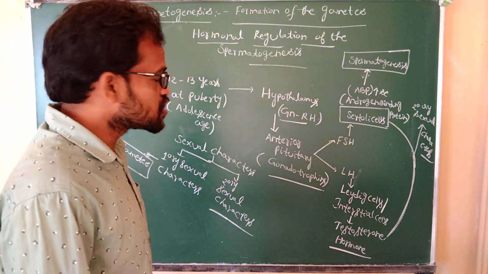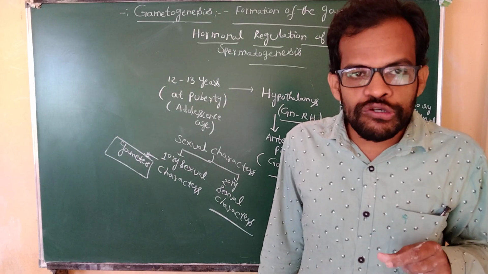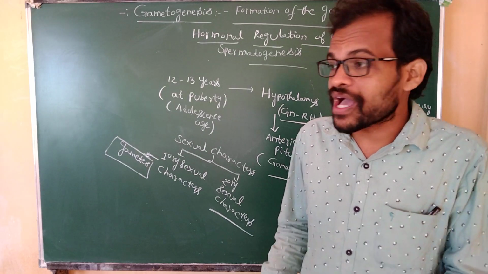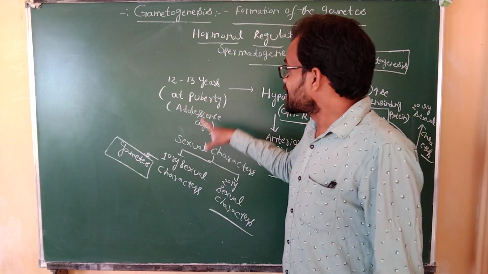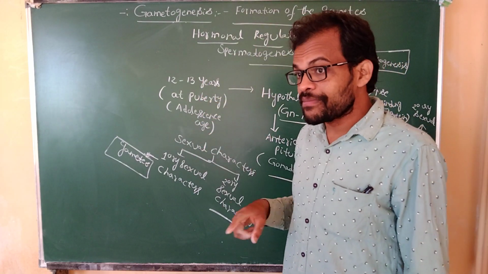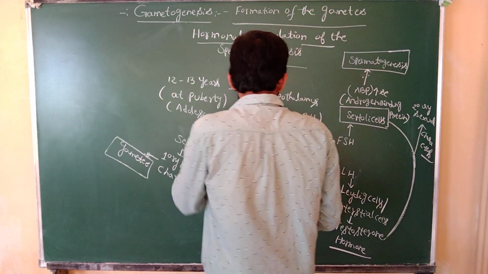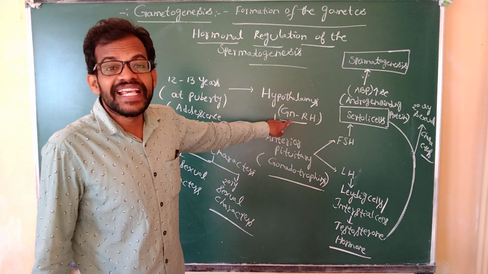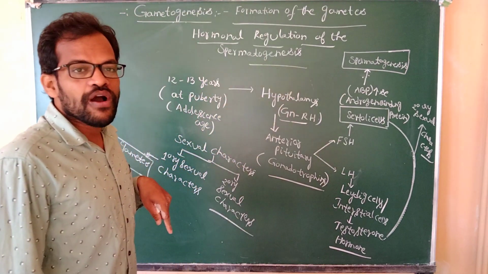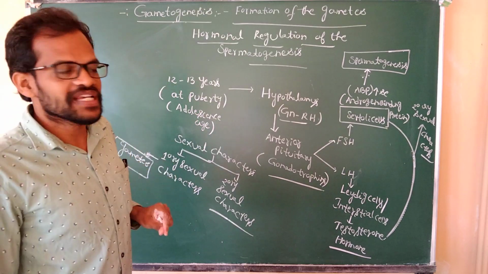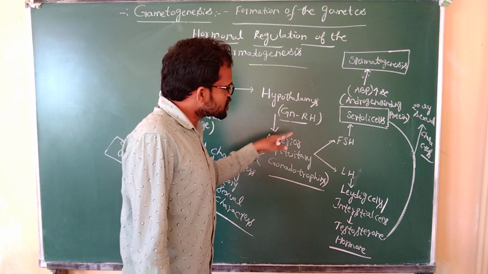Hormonal regulation of spermatogenesis. Once the boy reaches adolescence, that is 12 to 13 years, at the time of puberty, the hypothalamus of the male produces gonadotropin releasing hormone. This gonadotropin releasing hormone activates the anterior pituitary. The anterior pituitary releases the gonadotropins. These gonadotropins are of two types.